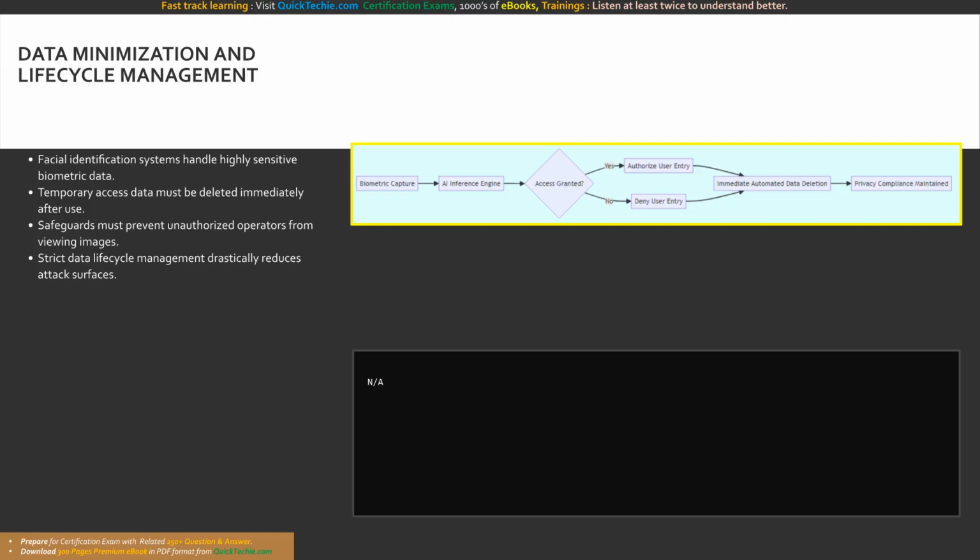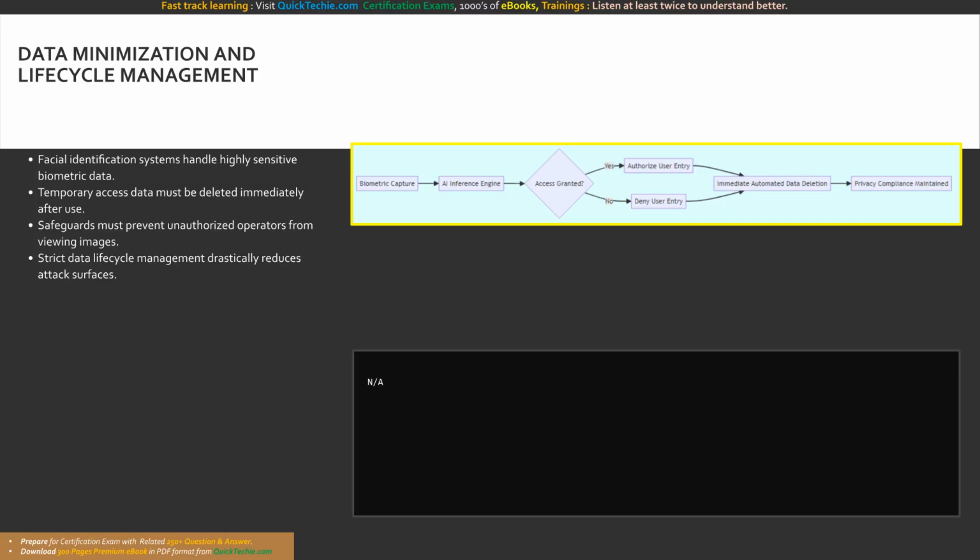This scenario perfectly illustrates the core tenets of privacy in enterprise AI. Collect only the data you absolutely need, use it exclusively for its strictly intended purpose, restrict visibility to the absolute minimum number of authorized entities, and completely destroy the data immediately after its utility expires.